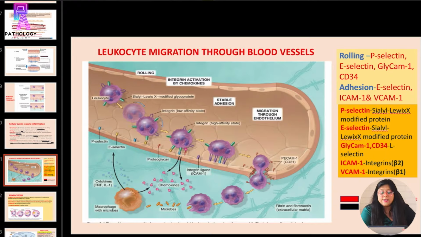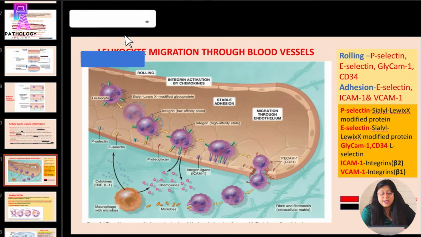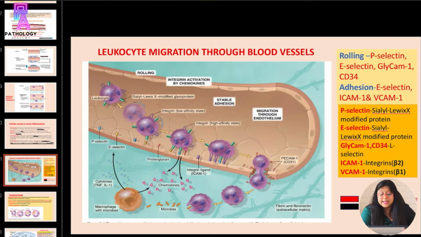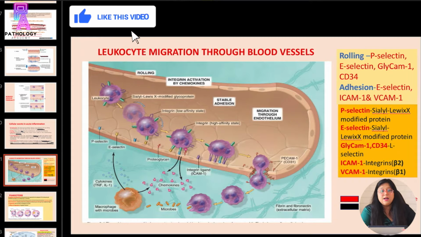These endothelial molecules aid in rolling because of the molecules present on the leukocytes, for example, the sialyl-Lewis X modified protein and integrins. They mediate the rolling and adhesion, and there is leukocyte migration through blood vessels due to interaction of these molecular mediators.